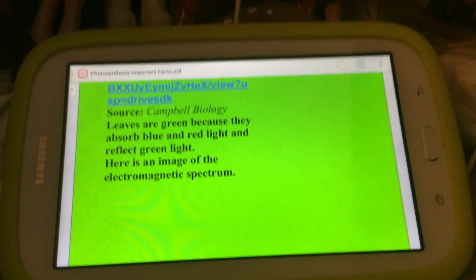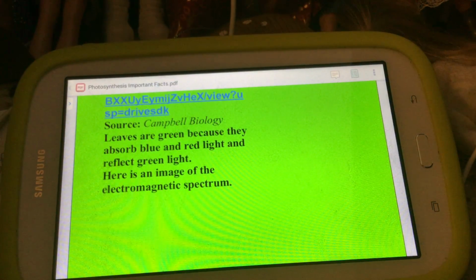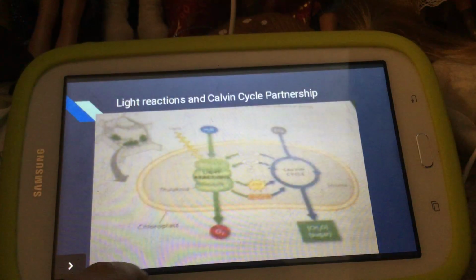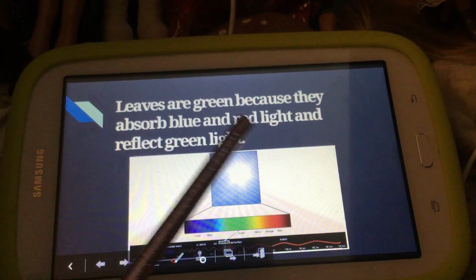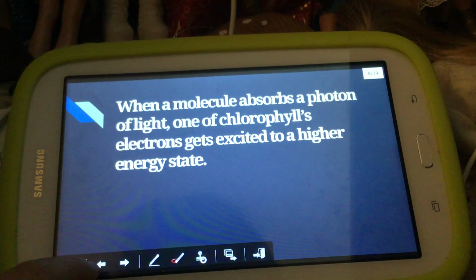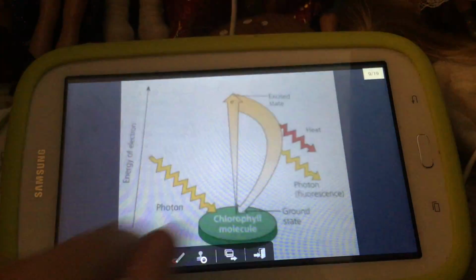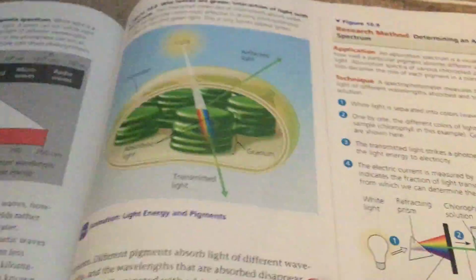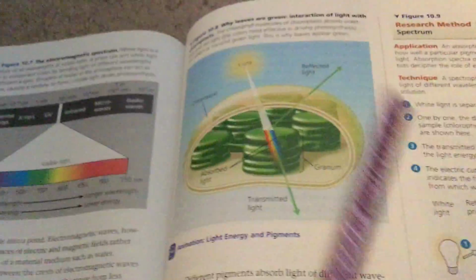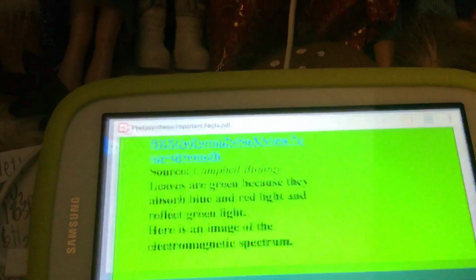Leaves are green because they absorb blue and red light and reflect green light. There's an image of the electromagnetic spectrum on the next page of the slideshow. Here you see an image of the electromagnetic spectrum of the wavelength. Going back, there's also an image in the Campbell Biology textbook, 11th edition, of what the compound chlorophyll a absorbs. It absorbs blue and red and reflects green, as you see in this image. Now let me go back to the other slideshow.